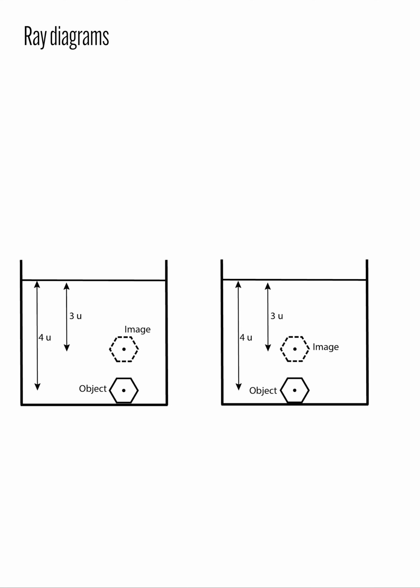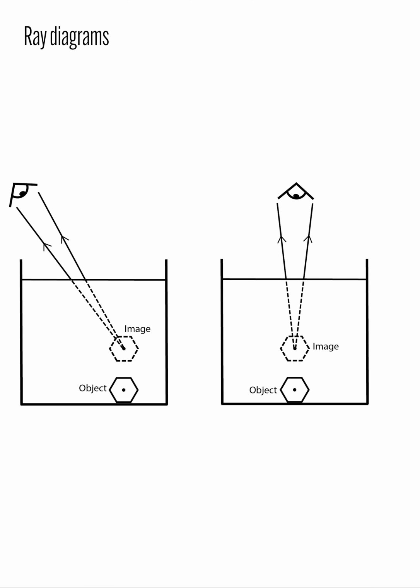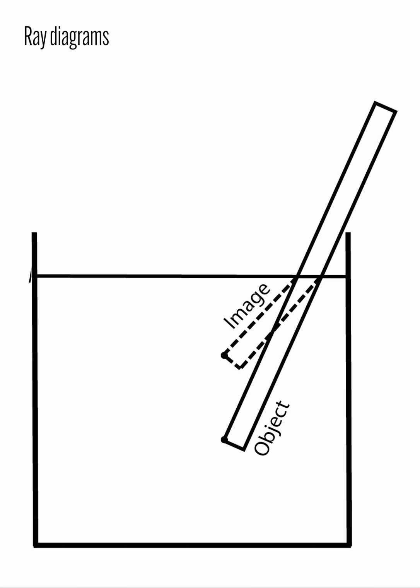Second, we will draw light rays from the image to the observer's eye. Take note that the light rays beneath the water surface are imaginary, thus they are drawn using dotted lines. On the other hand, the light rays emerging from the water boundary are real, therefore they are drawn using solid lines. In the last step, we will connect solid light rays from the object to the point of incidence to complete the ray diagram.